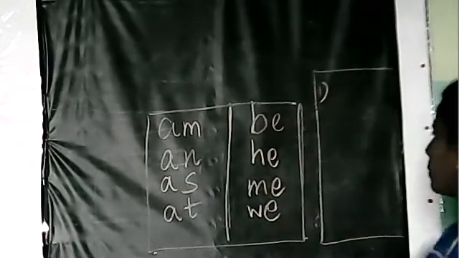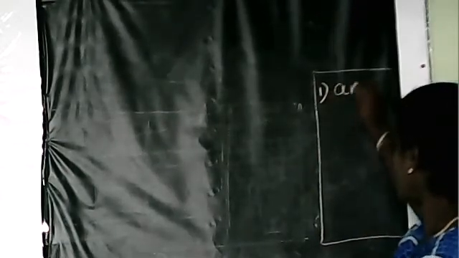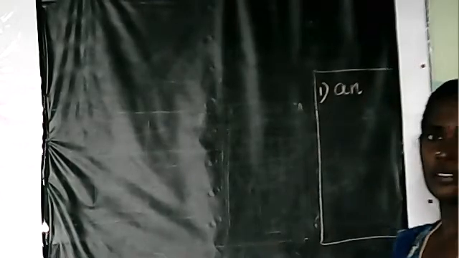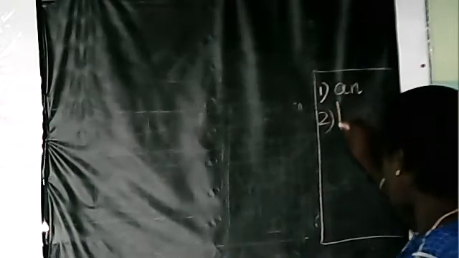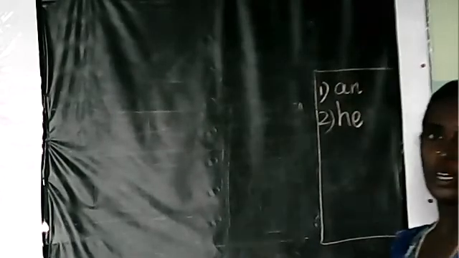So put number 1. I'll tell you to write one word, so you have to write that word. If I ask you to write "an", you should write number 1 and write "an". Next, "he". If I tell you to write "he", you should write "he". You should only write the spelling.